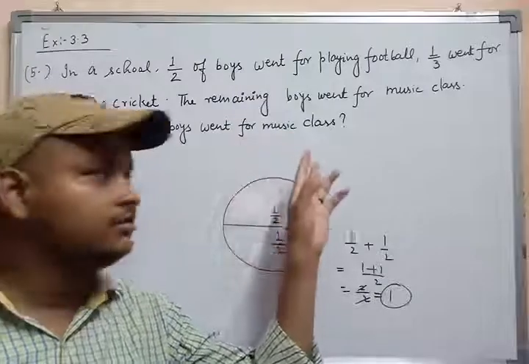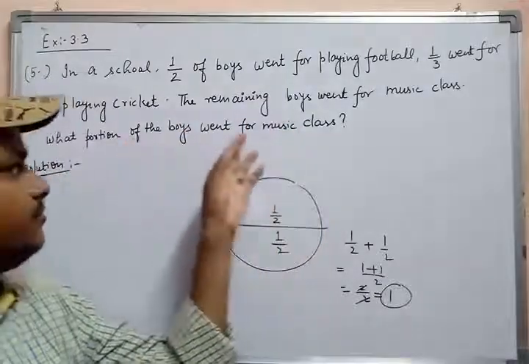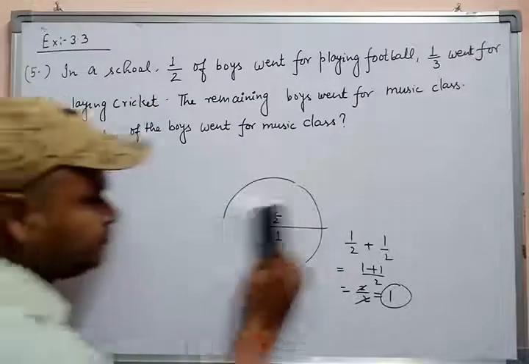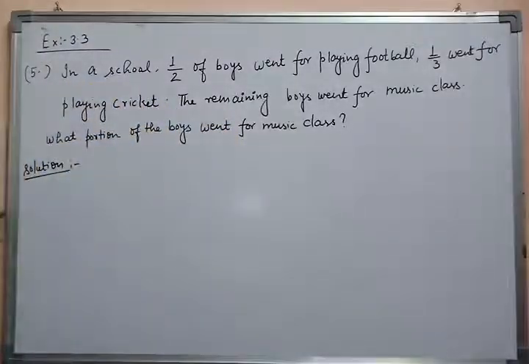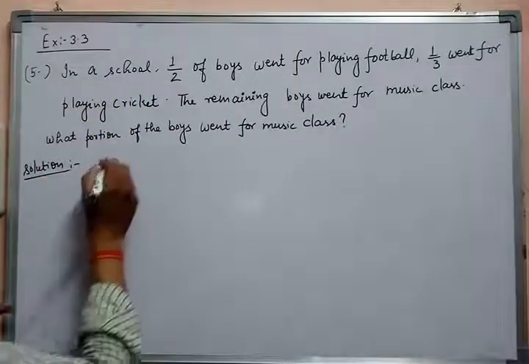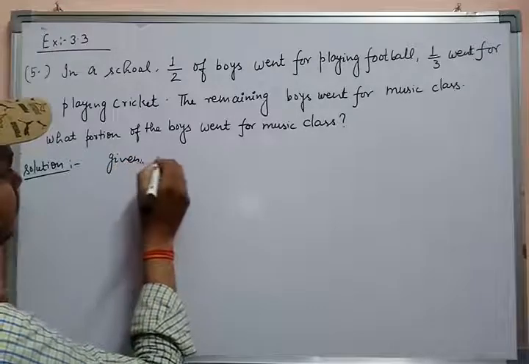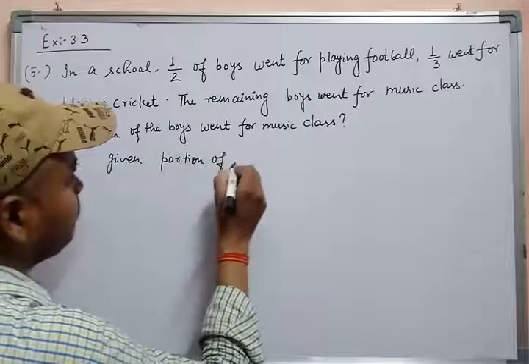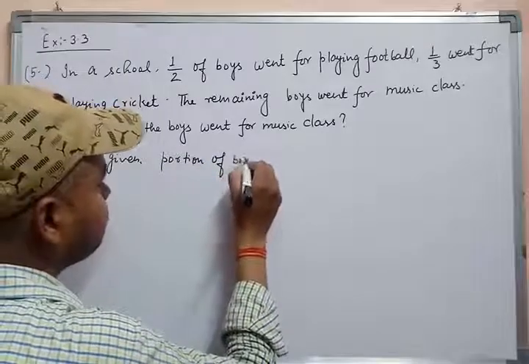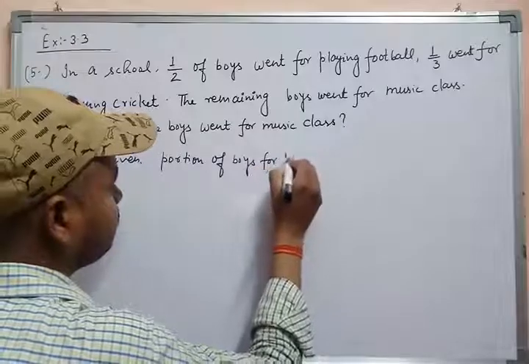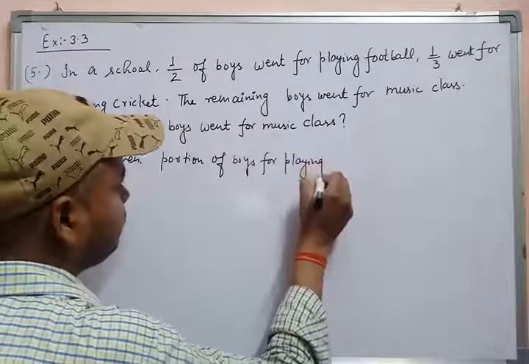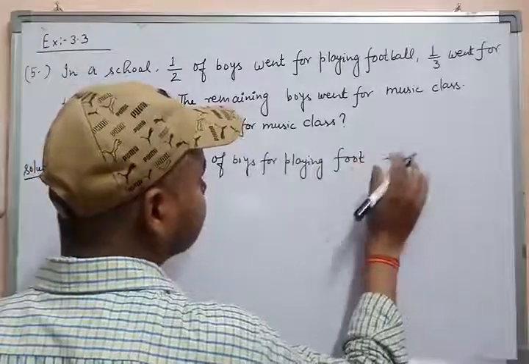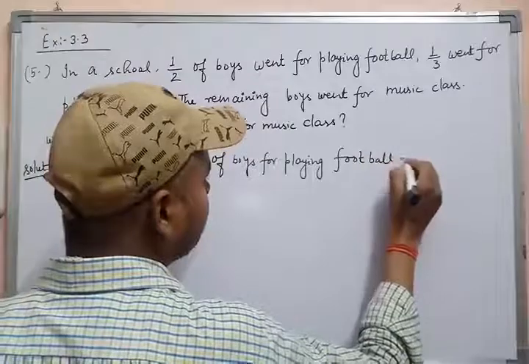Student, apply this concept for solving this question, and we will get the remaining portion of the boys who went for music class. Given: the portion of boys for playing football is equal to 1/2.